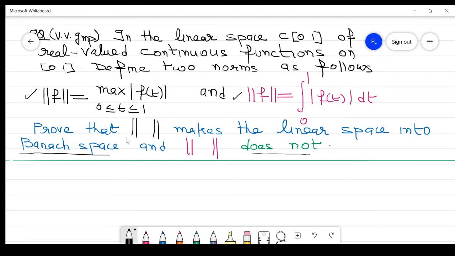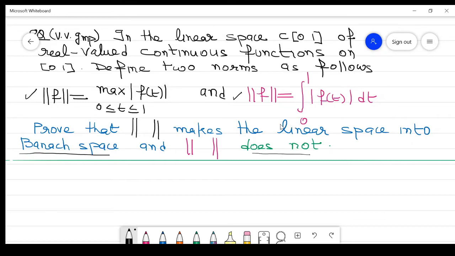Now this first norm, that is in black color, makes the linear space into a Banach space. Clear? So it means that this C[0,1] with this norm is a Banach space, but C[0,1] with this norm, which is in pink color, is not a Banach space.